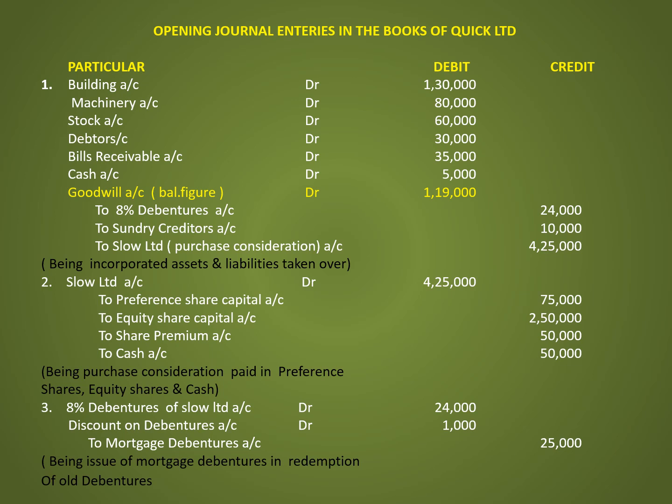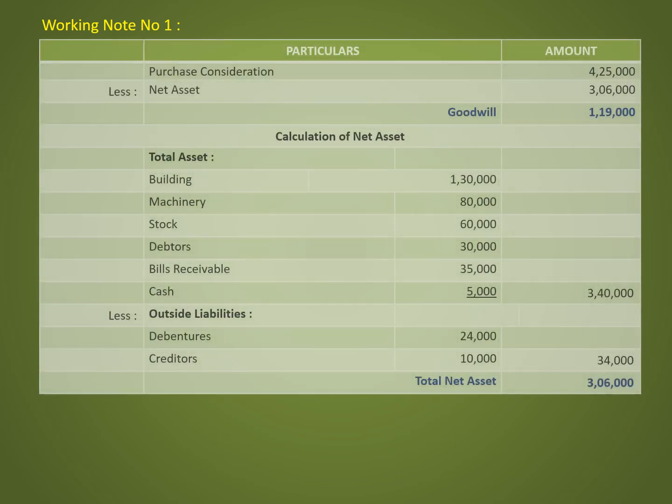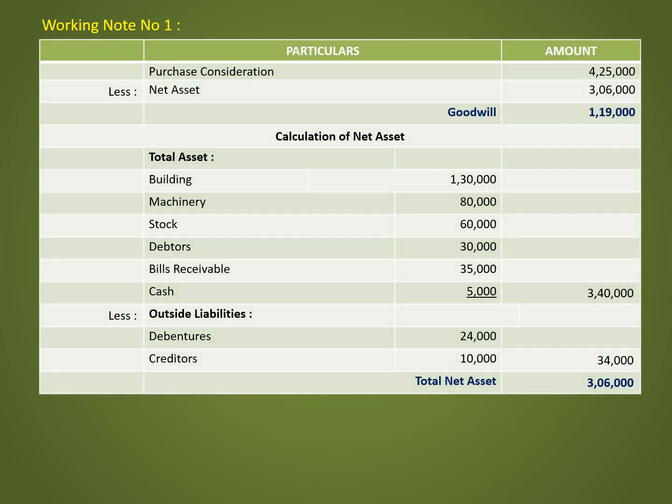Now for the verification of the goodwill as well as debentures, that is discount on debentures, can be explained with the help of a working note. The balance of goodwill and discount on issue of debentures can be explained with the help of a working note. So the first working note is with regard to the calculation of goodwill, how to calculate the goodwill. Let us take the purchase consideration amount, that is 4,25,000, less net asset 3,06,000. The difference will be considered as goodwill.